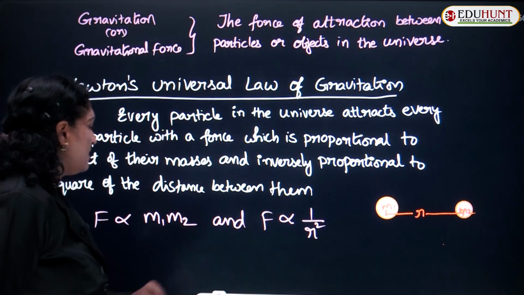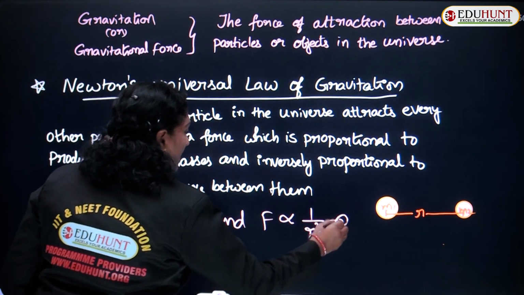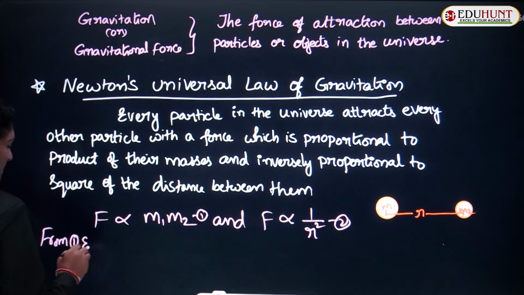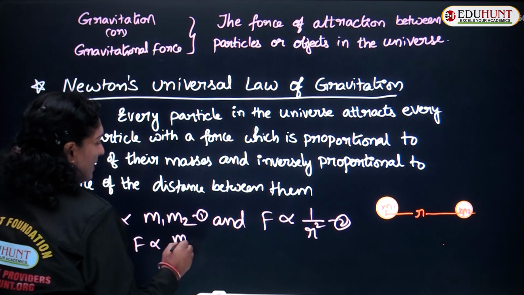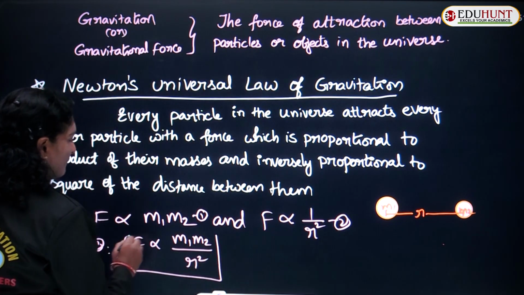So this must be equation 1 and this must be equation 2. From equations 1 and 2, we can conclude that F is proportional to m1 m2 upon r square. So what is the value of F, children?